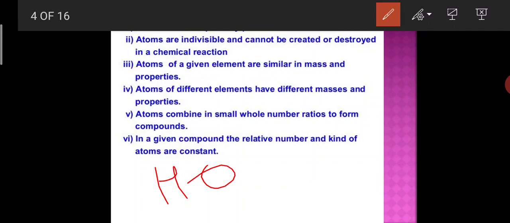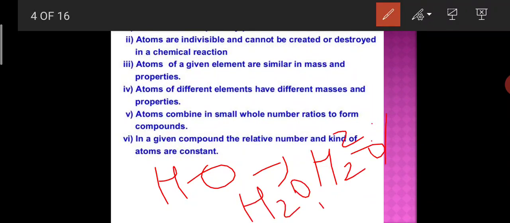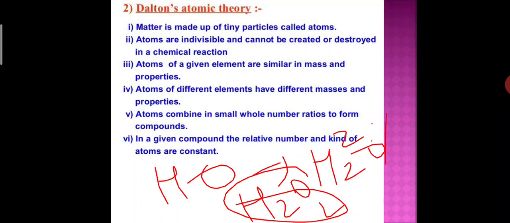When hydrogen combined with oxygen, they form water. There is a ratio 2:1, and there is one compound H2O2. Same element, but you can see the ratio is different. Understand?